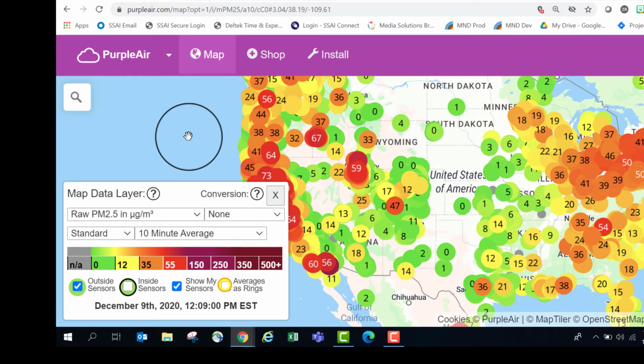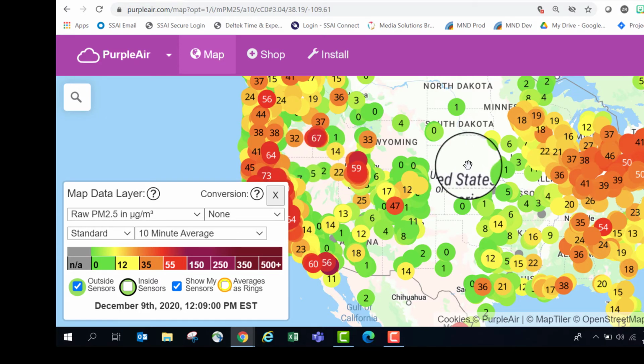Now, if I'm just looking at the map, it's fine for me to look at the 10-minute average. These numbers are updated every 2 minutes and they're rolling averages. So while we've talked about comparing 1-hour averages with EPA data, note that on the map, we're looking at rolling averages. If we download the data, we're going to get data that align with the EPA times.